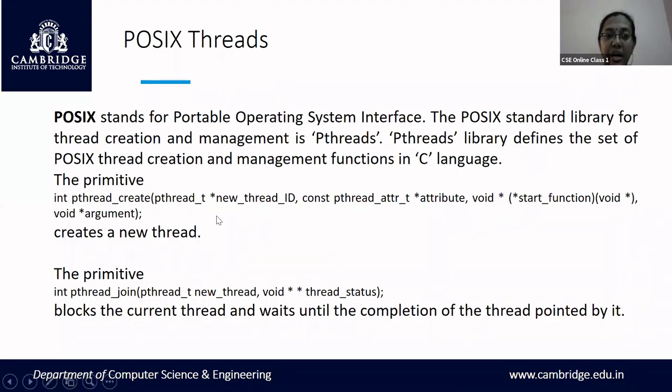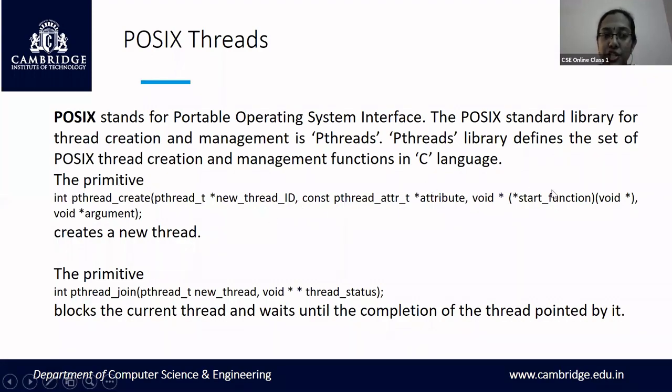The first parameter is pthread_t new thread. This is a handle which is going to create a new thread. Then you have the attributes. What are the different attributes that should be present in a process control block or a thread control block? The second parameter says what are all the different attributes that have to be present when the thread is being created.